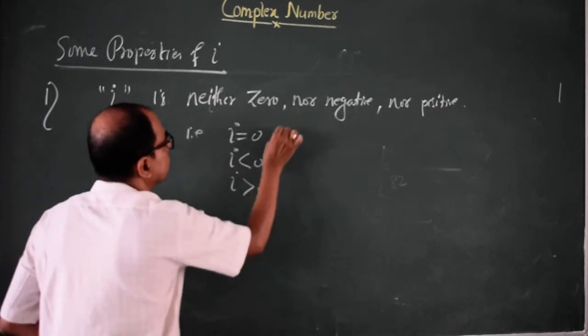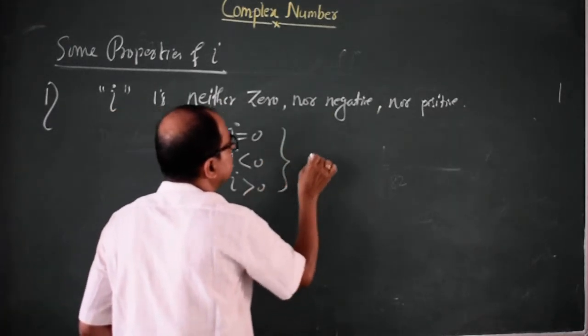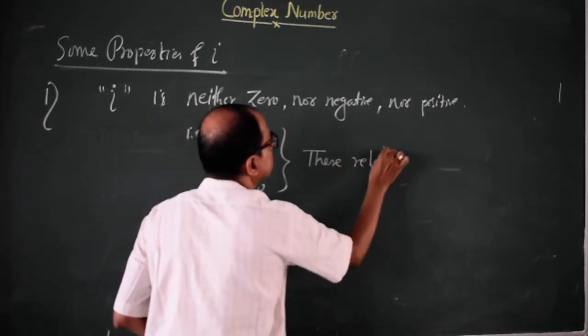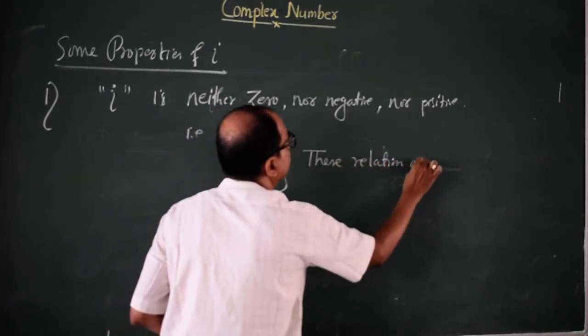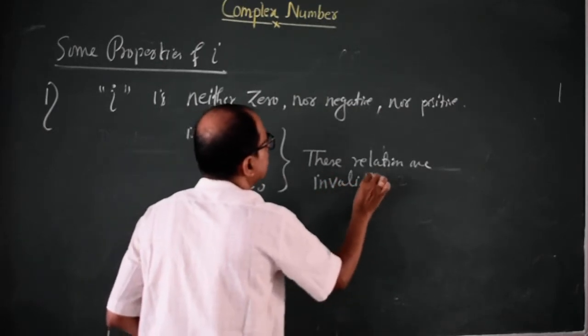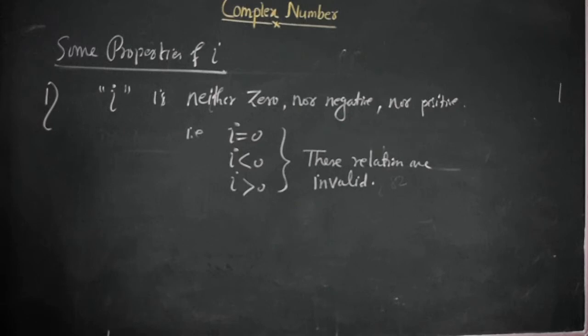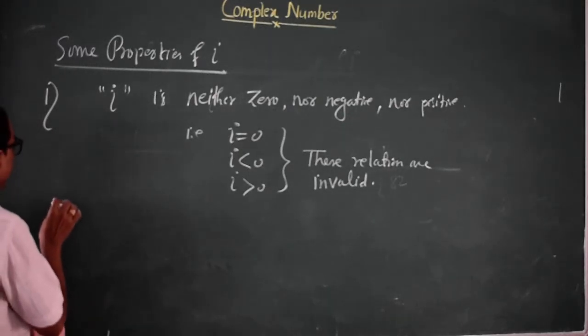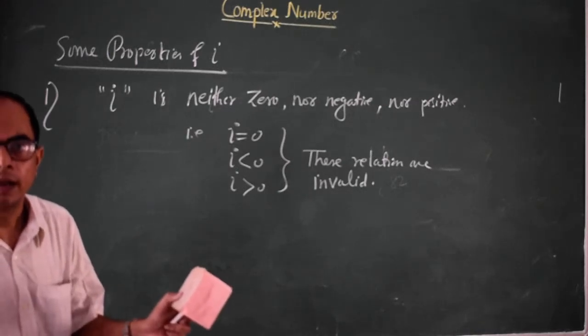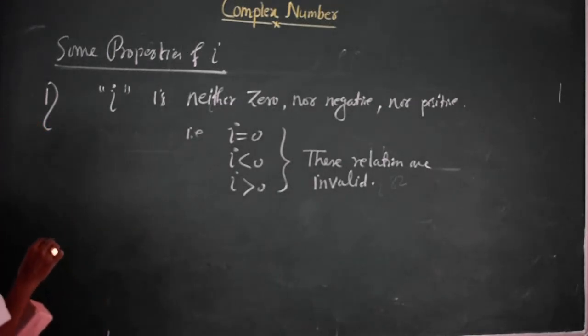Greater than 0. All these are meaningless. These relations are invalid. These relations are meaningless. It has no meaning. So iota being positive, negative, or 0, these are meaningless. It has no meaning.